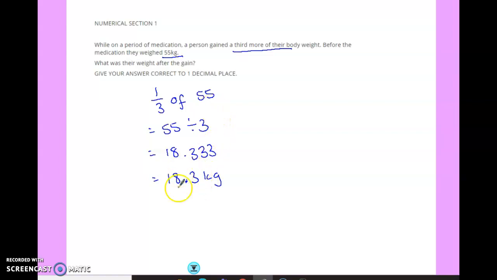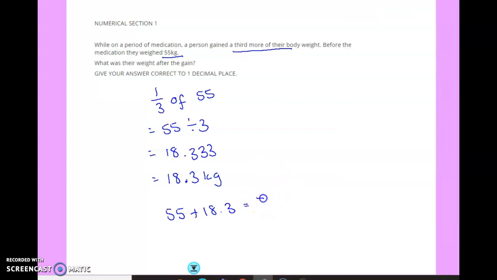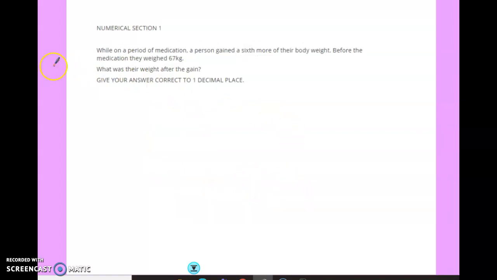So they used to be 55, they've gained 18.3, so we need to add them together. We get 73.3 kilograms. Now it states in the question to give your answer correct to one decimal place, so your answer must be to one decimal place. Okay, let's try the next one.